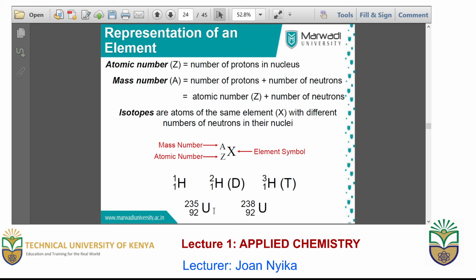This is the same case with uranium. In one uranium, we have 92 protons, with a mass number of 235, while in the other, we have a mass number that is 3 neutrons higher, meaning that in the second kind of isotope, we have 3 more neutrons compared to the first one. Substances that are of the same element but have a different number of neutrons are what we refer to as isotopes.